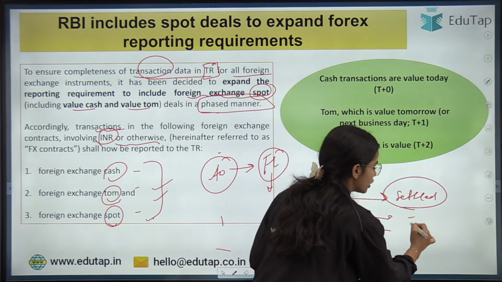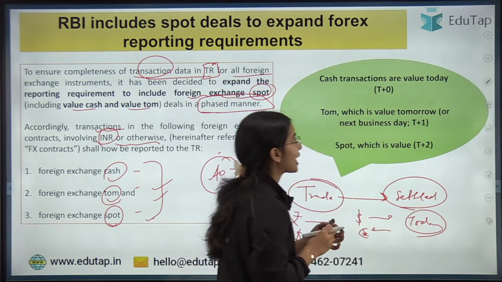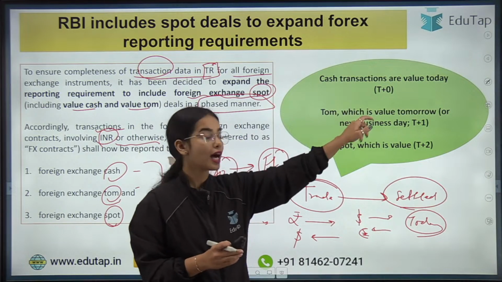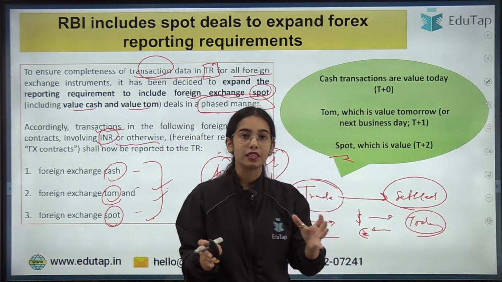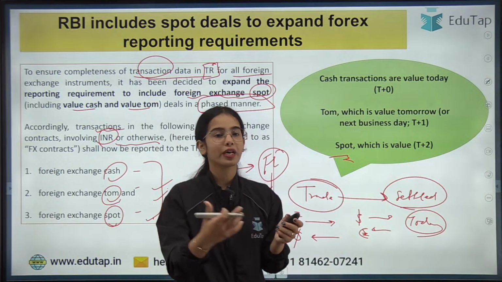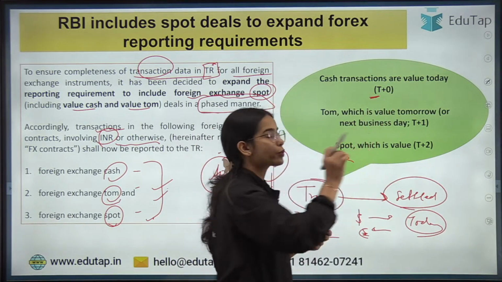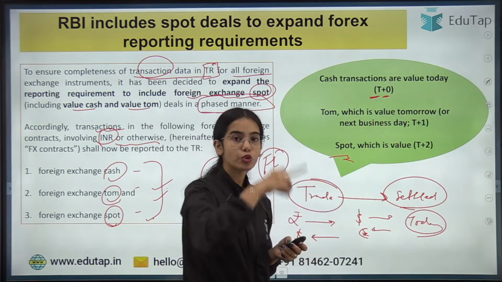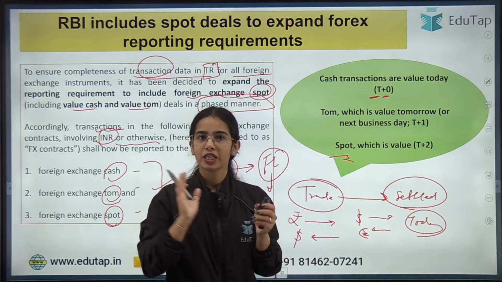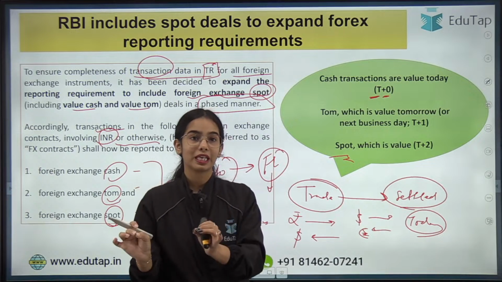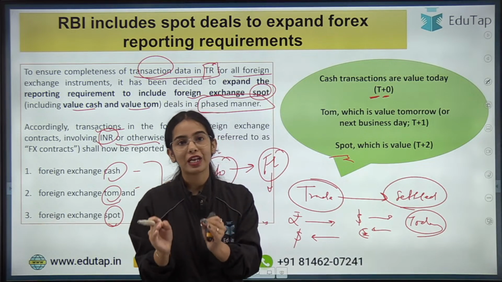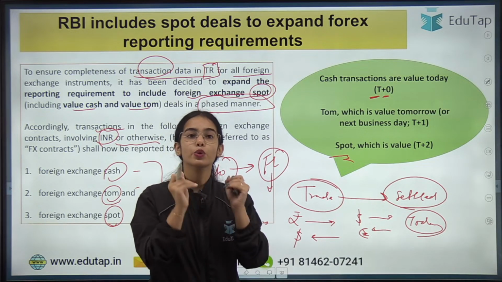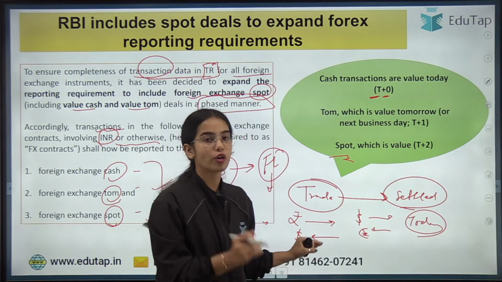That is a cash transaction. They are traded and they are settled on the same day. So today you are raising the trade request, today your trade request is accepted, and today only, that is T plus 0, it will be settled also. Cash means immediately. So cash transactions are value today. You will get what you want today.